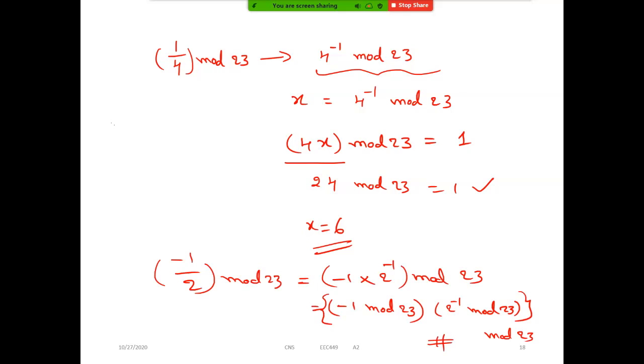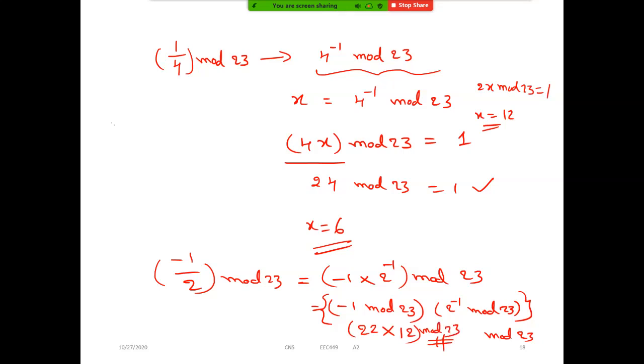But how to perform minus 1 modulo 23 is very simple. Just subtract 1 from 23. So 23 minus 1 will give 22, into 2 inverse modulo 23, which means 2x modulo 23 equals 1. So x will become 12, I think. Yes or no? 2 into 12, 24. So this will be 12 modulo 23.